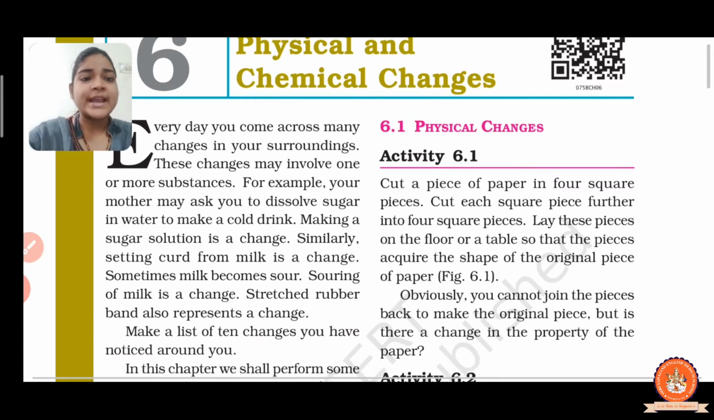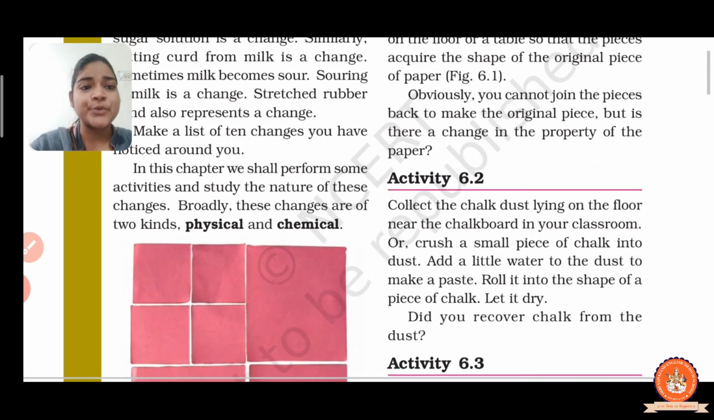Right? Now the second activity is activity 6.2. In that, collect the chalk dust that is lying on the floor near the chalkboard in your classroom. Now take a small piece of chalk and crush it into powder. Now add some water to the powder and make a paste. After that, roll it into the shape of a piece of chalk and let it dry.